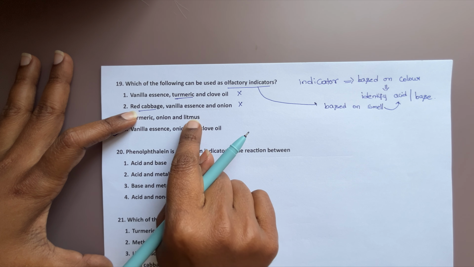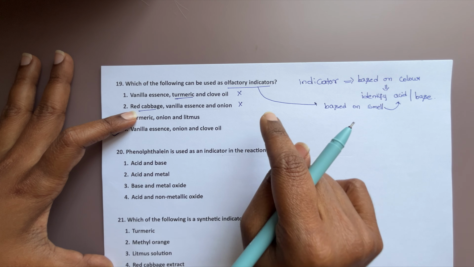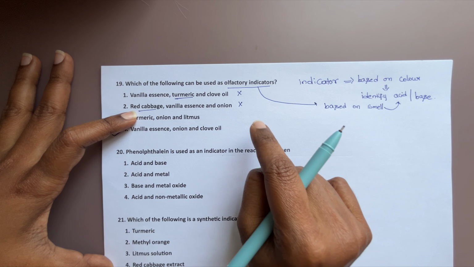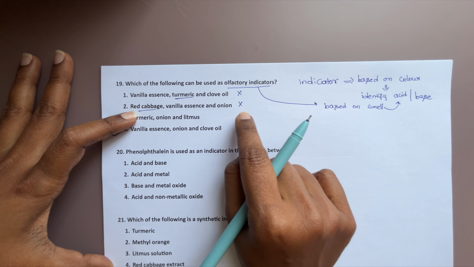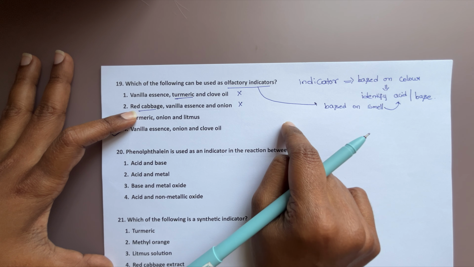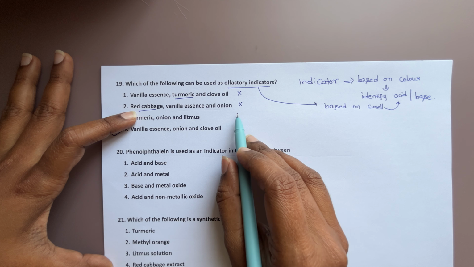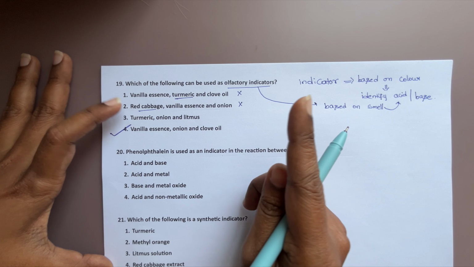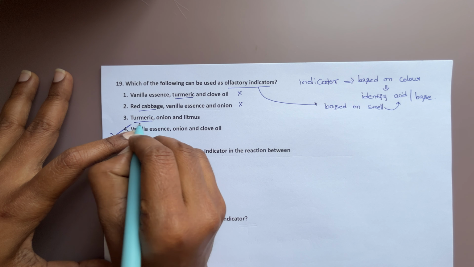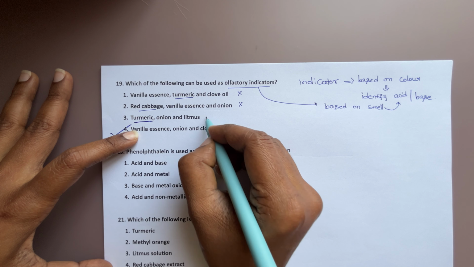Regarding indicators, natural indicators, synthetic indicators, the explanation of all these I have also given in my previous videos. Acids, bases, salts, 7th class NCERT. In that I clearly explained indicators. If you want a clear explanation, watch that video. Here turmeric is also identified based on color. So these are all wrong.